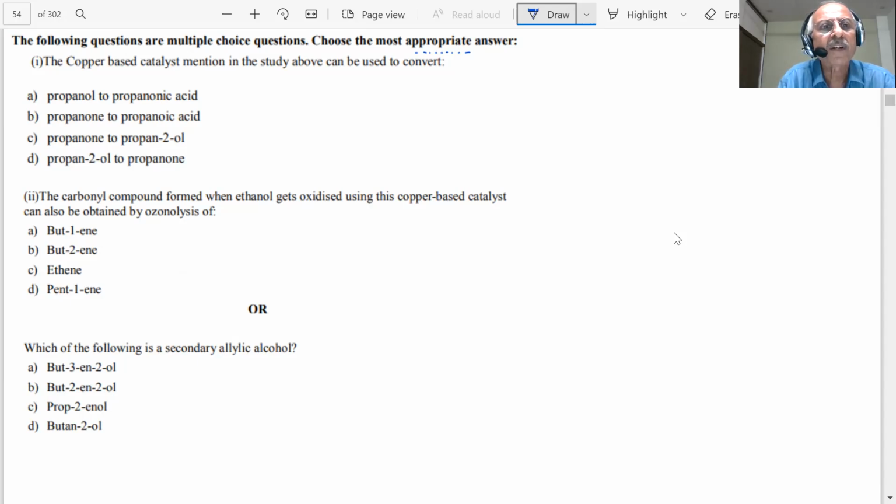Let us see what it means. Propanol. Can you draw the structure of propanol, students? CH3, CH2, CH2OH. This is propanol. Yes or no? Yes, sir.